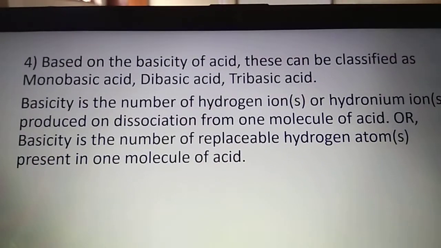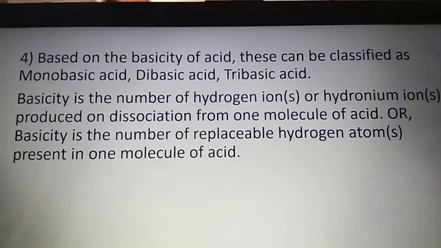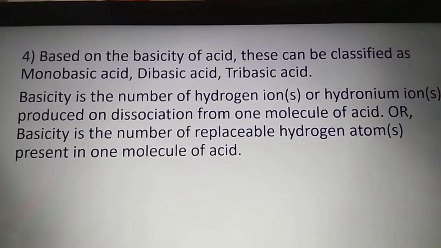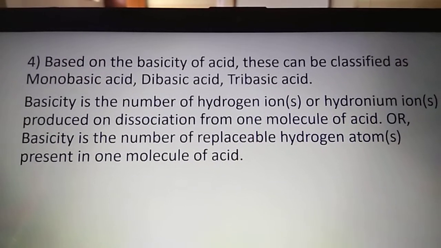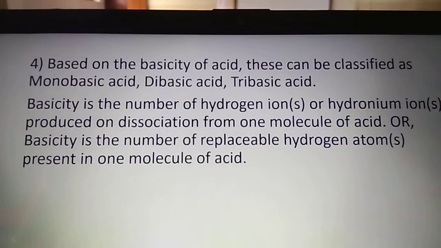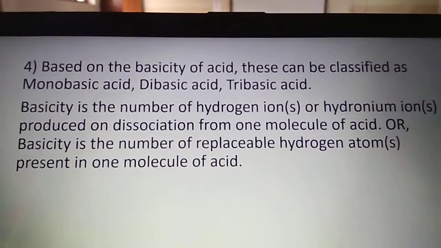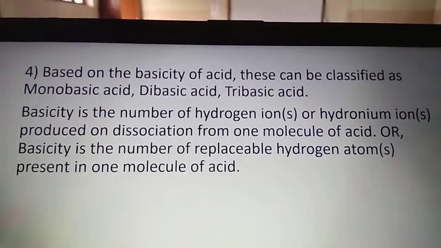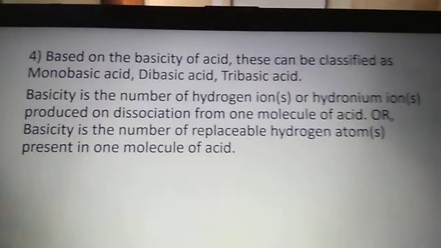Basicity is the number of hydrogen ion or hydronium ion produced on dissociation from one molecule of acid. Or we can say basicity is the number of replaceable hydrogen atom present in one molecule of acid. Once again we will see what does it mean. What is basicity of acid? Basicity is nothing but the number of hydrogen ions produced during the dissociation of one molecule of acid. Okay. Let us take the example, then it will be clear.